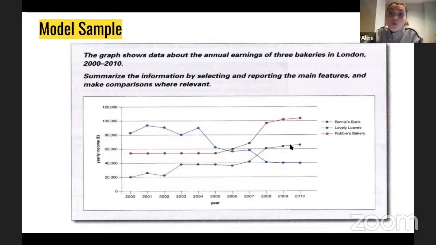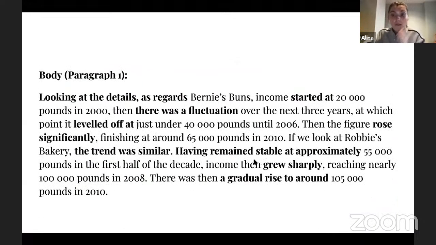And that's exactly what you need to do as well when it comes to line graphs. Make sure that you follow your line and you describe the most, of course, remarkable parts of this line. And so you can support it with figures, right? And you have time to do that. So you cannot describe every single part because, of course, you don't have enough time for this. So I'm trying to do my best to describe the most remarkable parts of this line. Yes. Next, let's move on, right?